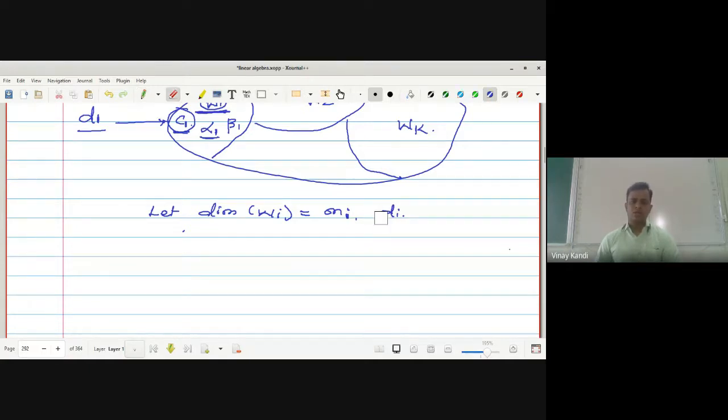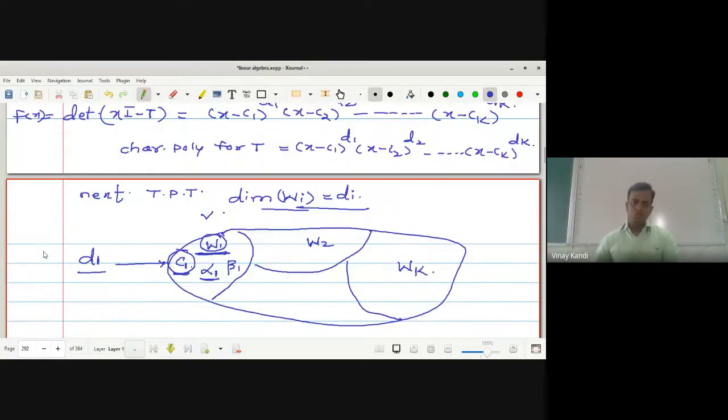Now let this whole space be V. What is the basis for V? This is beta. And beta 1 is the basis for W1, beta 2 is the basis for W2, beta k is the basis for Wk.